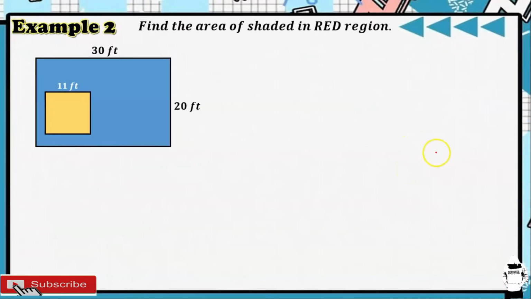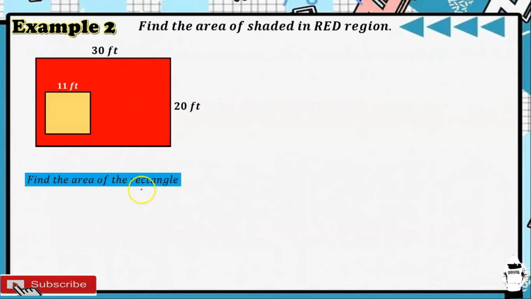Let's have example number 2. Find the area of the region shaded in red. So, ito po yun. This composite figure consists of two basic figures, that is a rectangle and a square. So, gagawin muna natin is kunin muna natin yung area ng rectangle. Tapos, after that, kunin din natin yung area ng ating square. So, ang dimensions ng ating rectangle is 30 by 20 feet.